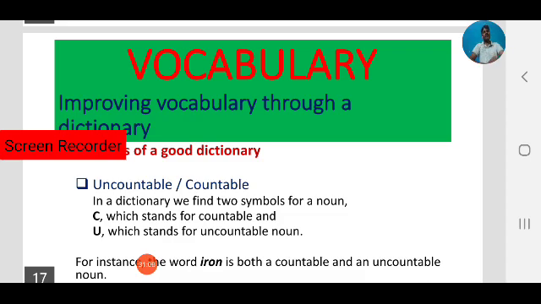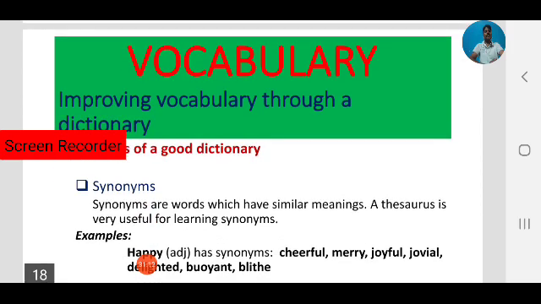Let us move to another feature of a good dictionary. This is synonyms. It is also most important. If you want to expand your vocabulary, you have to know the synonyms of the word. That is the most important part of improving our vocabulary. Synonyms means words which have similar meanings.